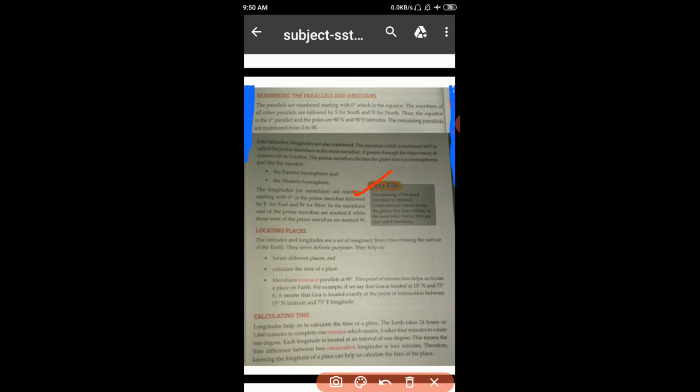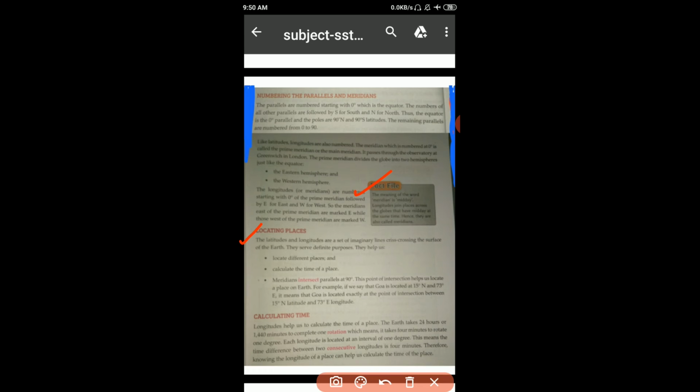Locating places. How are we locating the places? The latitudes and longitudes are a set of imaginary lines that crisscross the surface of the earth. They serve a definite purpose: they help us locate different places and calculate the time of places. Meridians intersect parallels at 90 degrees. This point of intersection helps us locate a place on earth.